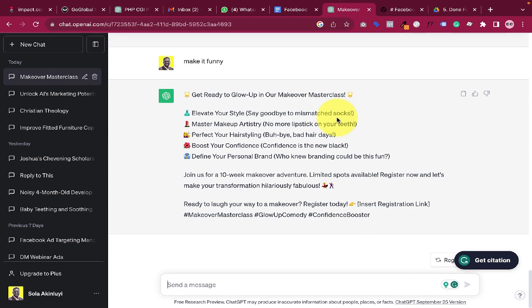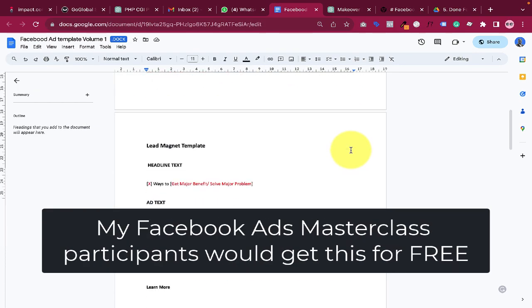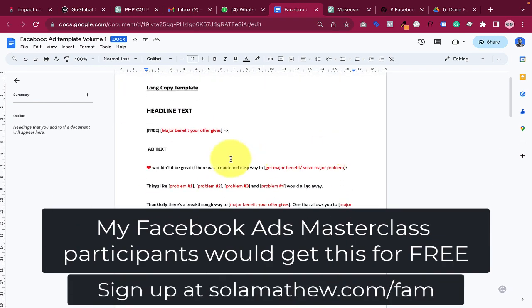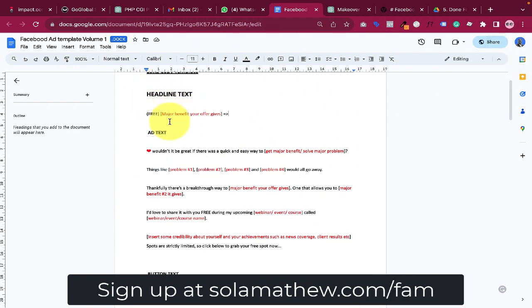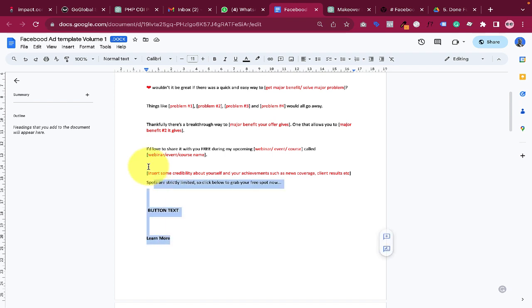Another way to use ChatGPT to power your marketing is you can use a set of done-for-you templates, and send it to ChatGPT and then tell ChatGPT to rewrite it for you. Okay, so let's do that now. So this is a Facebook ad template that I have. I actually have more here, but I'm just going to use one of them. So here, this particular copy has headline, it has ad text, and then it has buttons. So let's copy all of this.